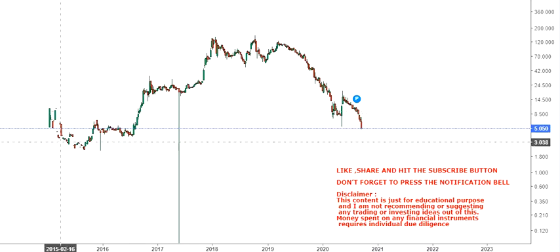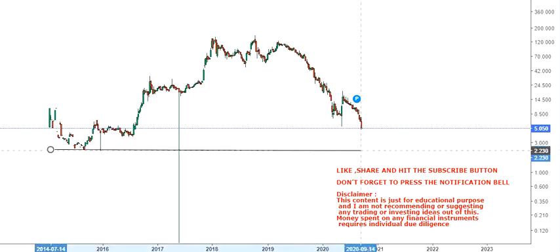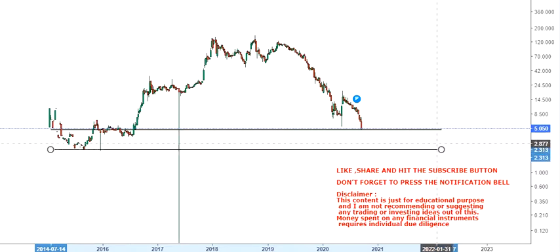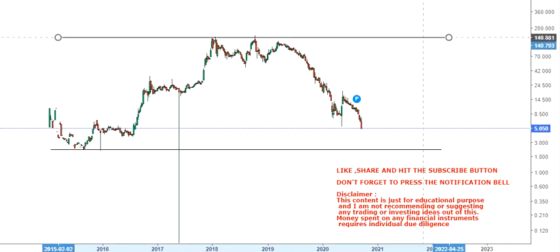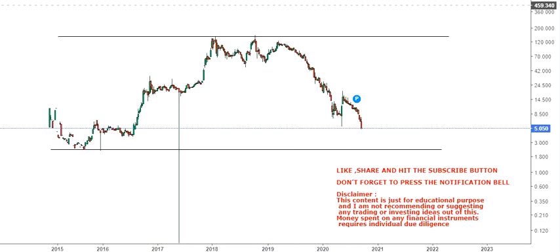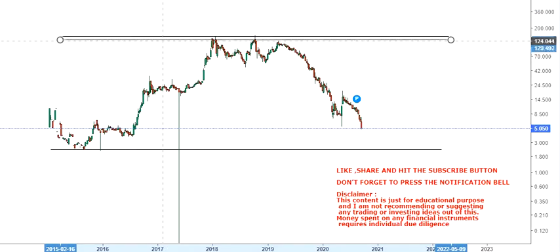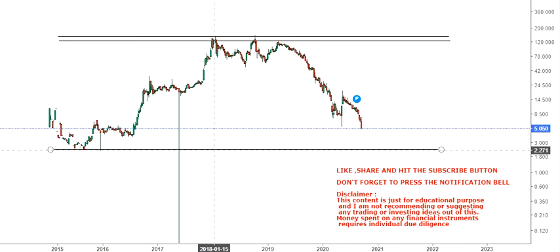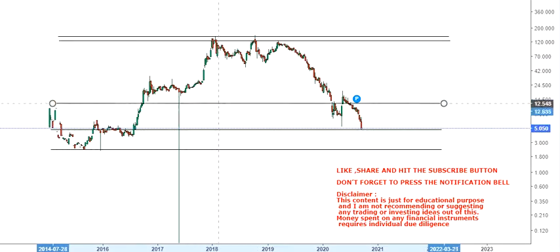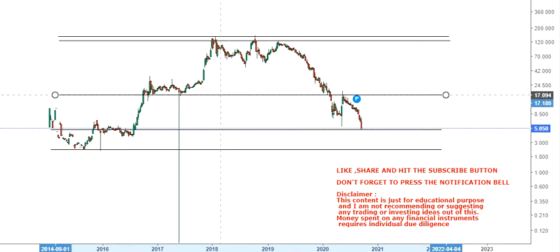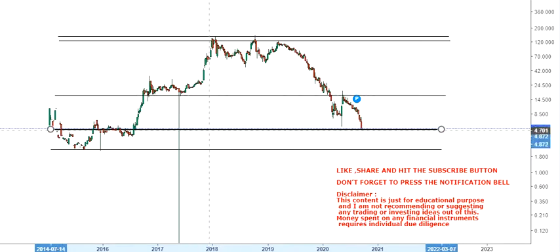Now if you look at the stock, firstly it has been available since 2013 or 14, where you can clearly see a range. This is the lower end of the range and this is the higher end of the range. The stock is trading inside the range, and it is probably going down towards the lower end of the range.